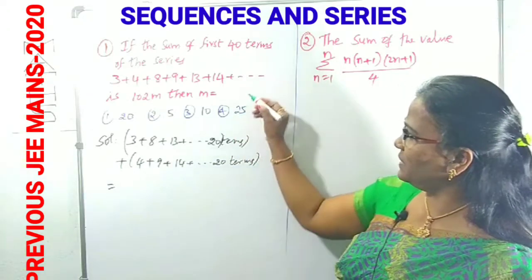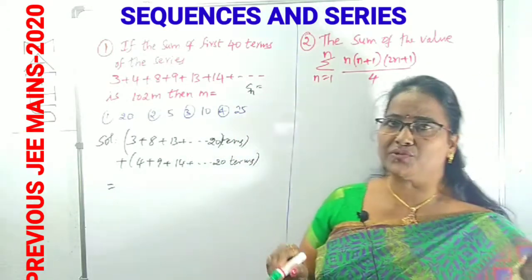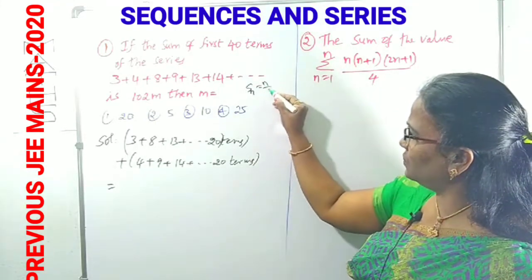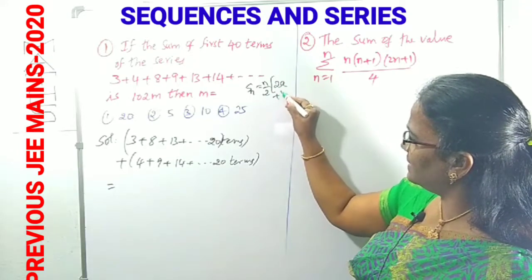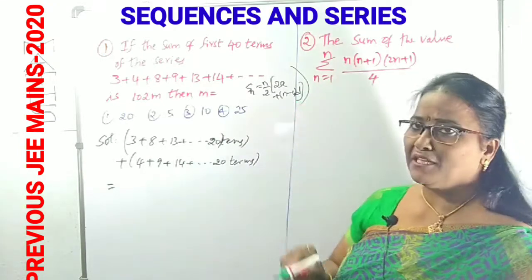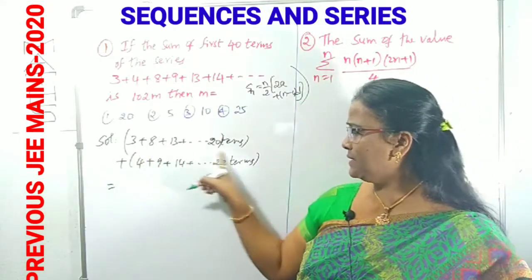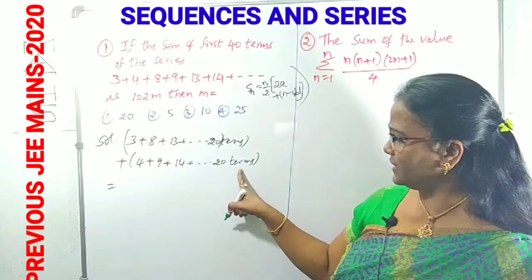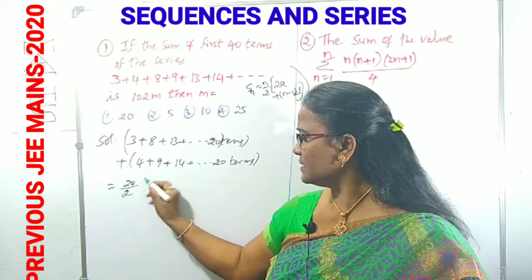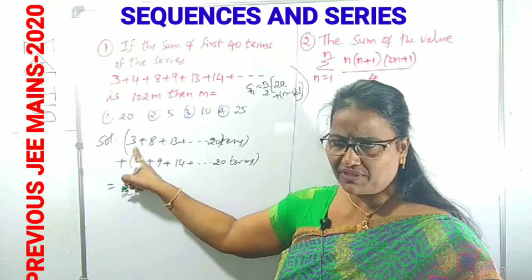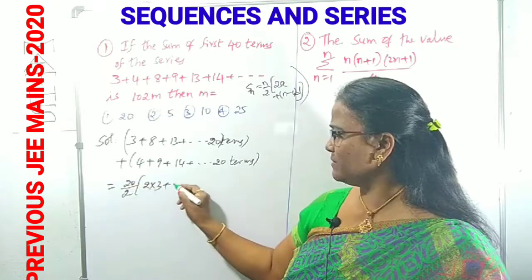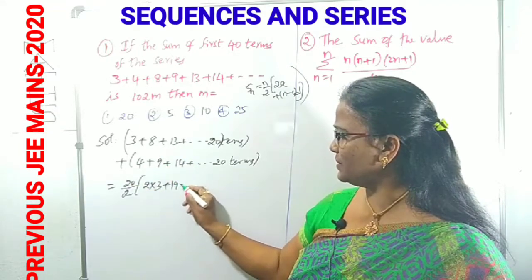What is the sum of n terms in AP? Everything is given clearly in those videos, right? That is n by 2 of (2a plus (n minus 1) into d). This is the sum of n terms in AP. Here there are 20 terms, and here also there are 20 terms. S20 means 20 by 2 of (2a plus (20 minus 1) into d). a is the first term from the first series, a is 3, plus 19 into d. The common difference you got is 5, right?